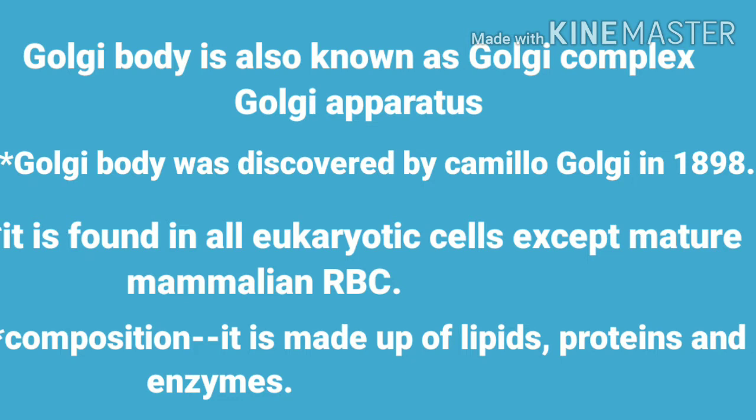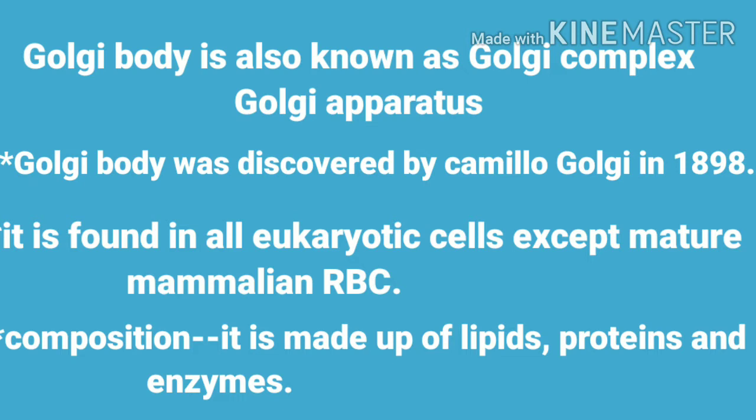This Golgi body was discovered by the scientist named Camillo Golgi in 1898, and the organelle was named after him because he was the only one who discovered it. It is found in all kinds of eukaryotic cells except mature mammalian RBC, because RBC do not contain a nucleus and many cell organelles like mitochondria, endoplasmic reticulum and the Golgi body too.